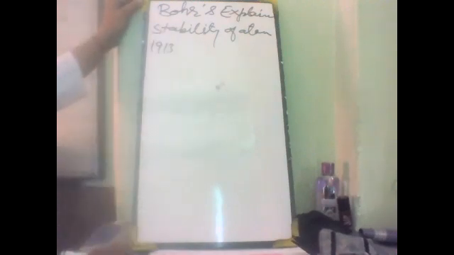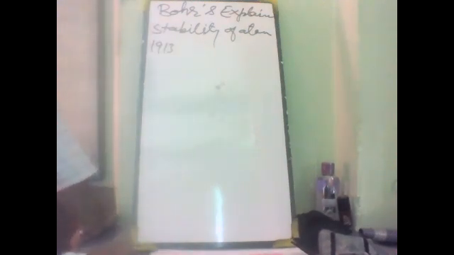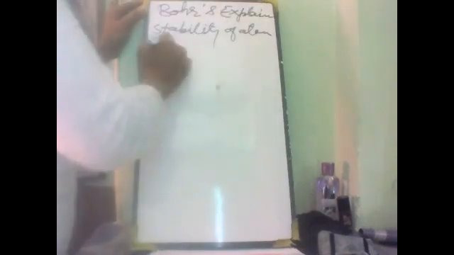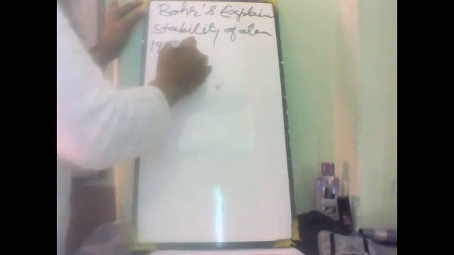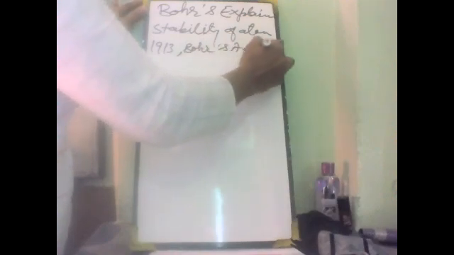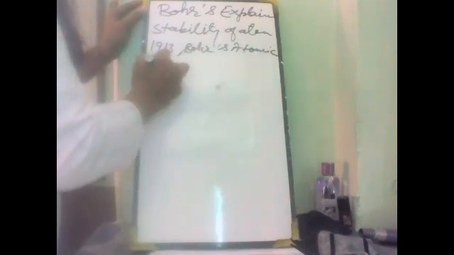In 1913, Niels Bohr, a Danish physicist, explained the cause of stability of the atom in a different manner. According to this model, Bohr's atomic theory.